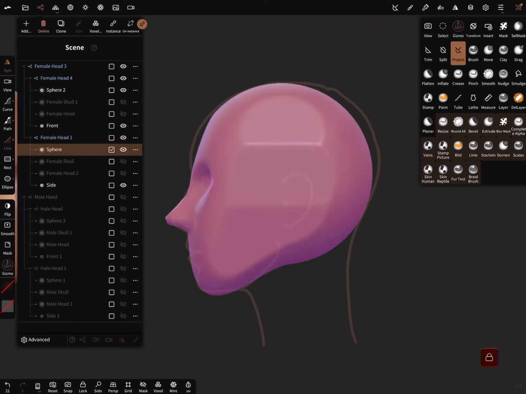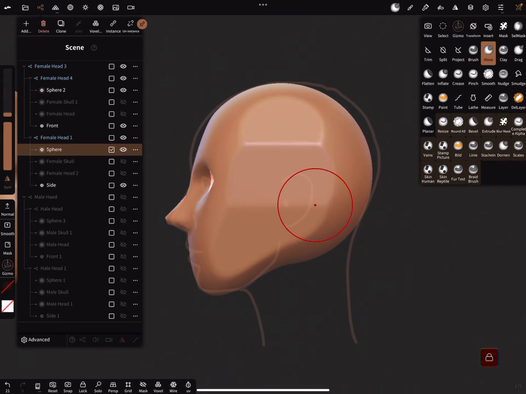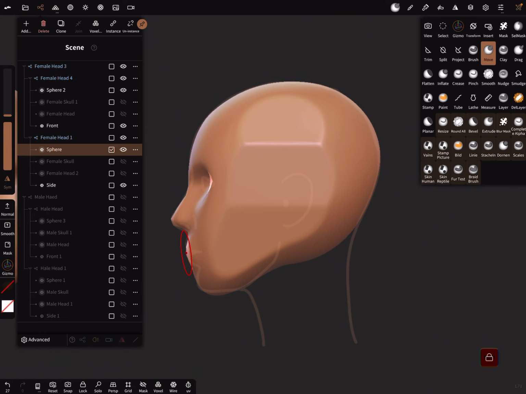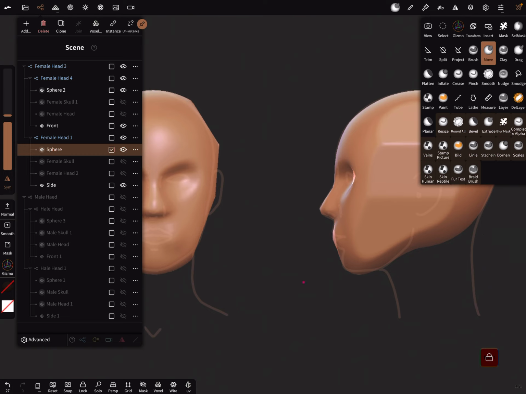Okay, and then you can use again the move brush, adjust here the head a little bit, and with a smaller radius the nose, like this, and check the other view.